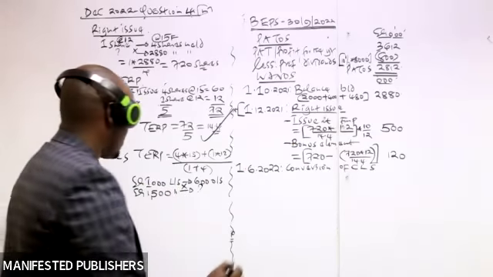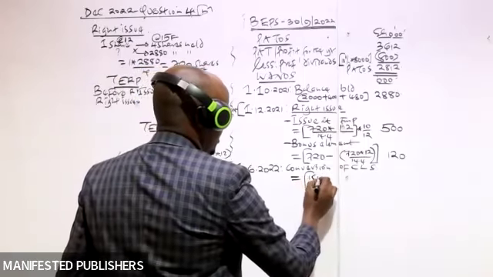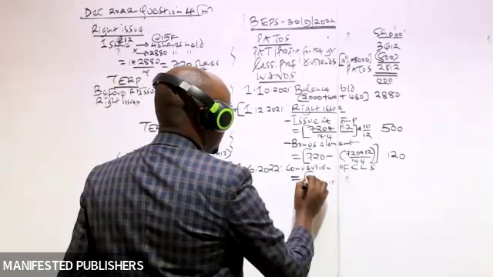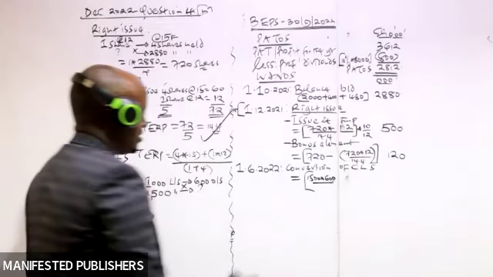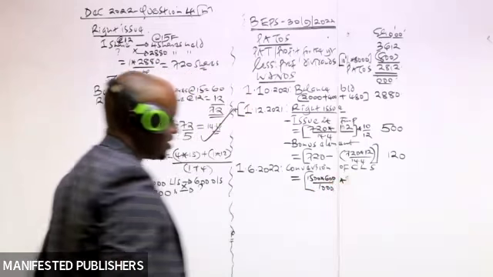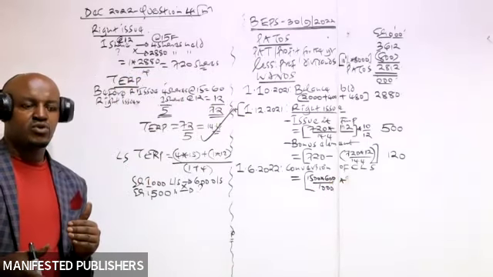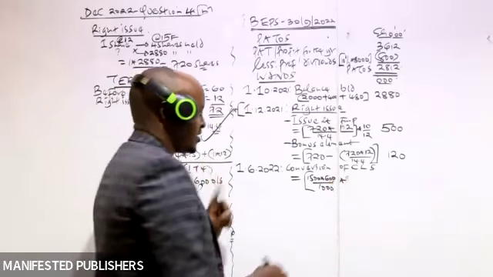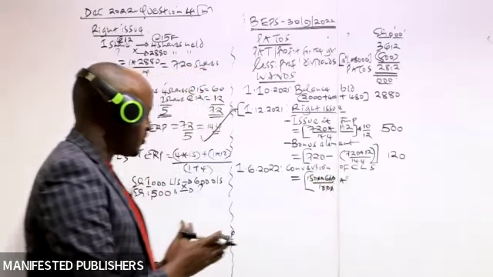We just cross multiply, then we divide. So we take 1,500 times 600, and we divide that with 1,000. Then you have to recall we said that these ordinary shares which are issued on conversion must be multiplied with the proportion of time, because they are treated as an equivalent of shares issued at full market price. So these ones must be multiplied with the proportion of time they were held.